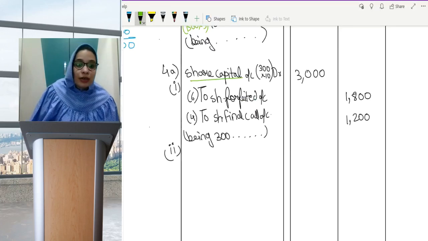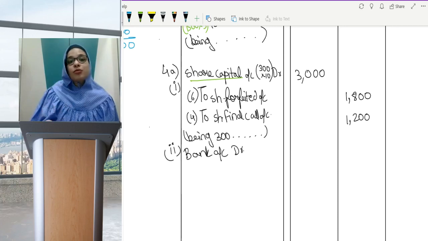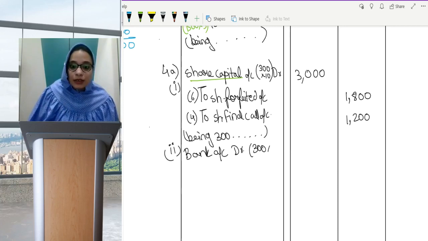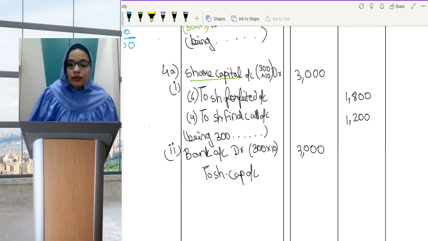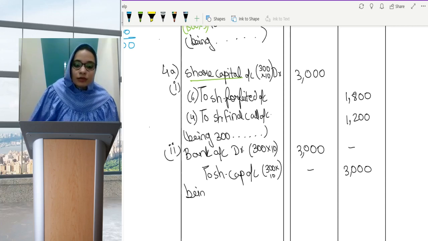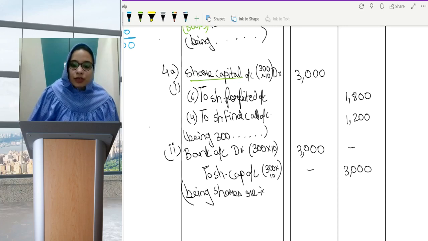Okay, so the entry would be, and we received 10 rupees. So bank account debit. One thing we noticed is that in this question, the reissued shares are also being issued at par. There is no discount, no premium. So bank account debit would be 300 into 10, 3000. And to share capital account, 300 into 10, again 3000. Because they are issued at par. So, being shares reissued at rupees 10 fully paid up.